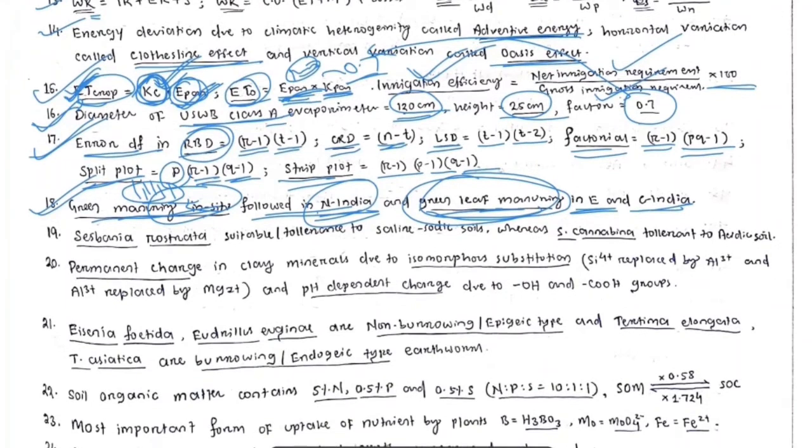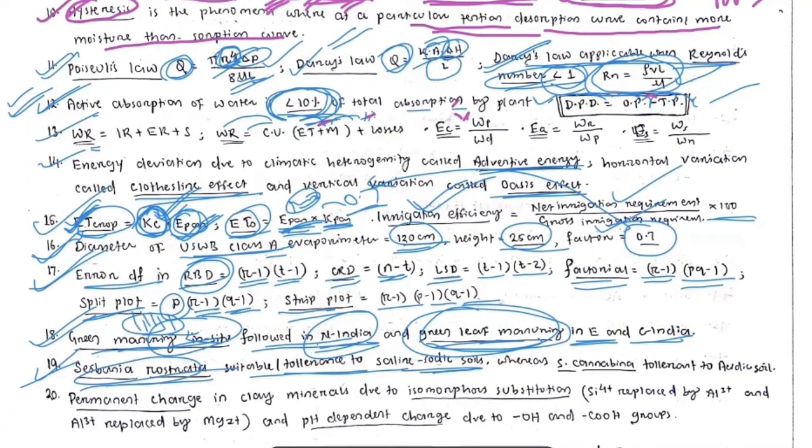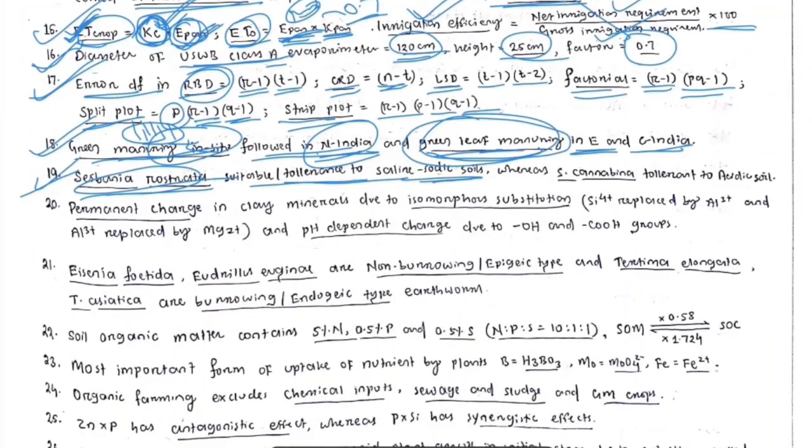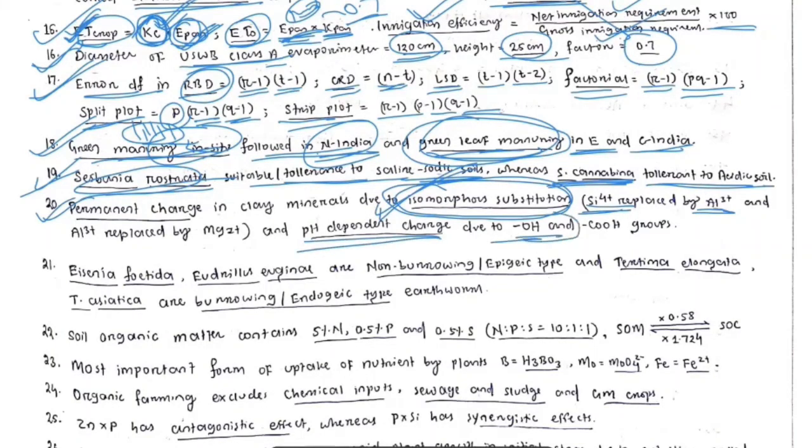Then Sesbania rostrata, that is Dhaincha, is suitable for tolerance in saline sodic soil. Okay, I've already discussed that it is a tolerant crop. Dhaincha is a saline tolerant crop, whereas Sesbania cannabina, another species of Sesbania, is tolerant to acidic soil. Okay, next question is permanent charge in clay minerals. The phenomenon that contributes to permanent charge in clay minerals is isomorphous substitution. The higher valence group is substituted by lower valence group, therefore it develops a charge. Okay, permanent charge is due to isomorphous substitution, and pH dependent charge is due to OH group and COOH group.